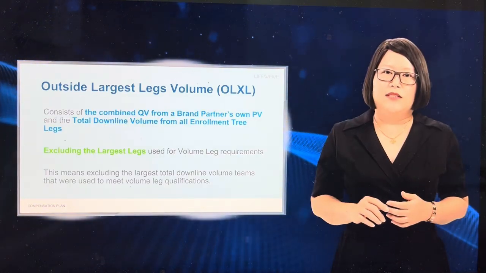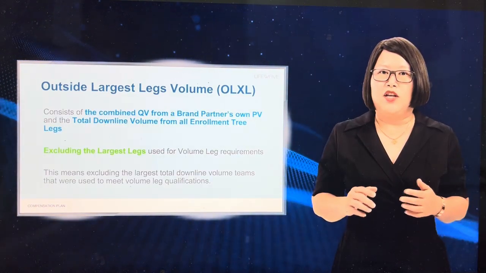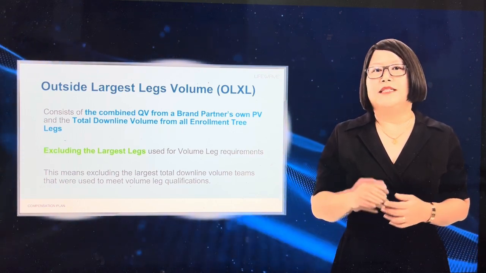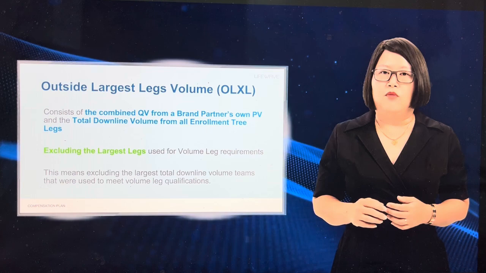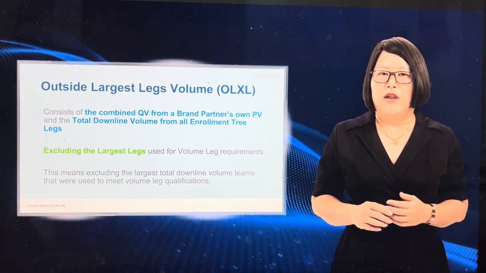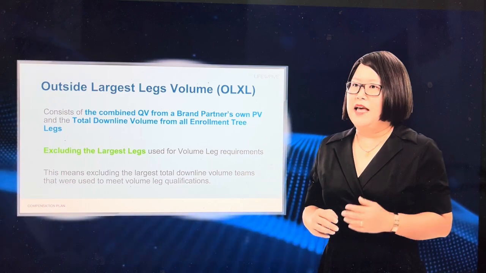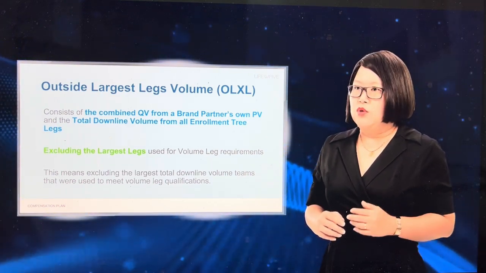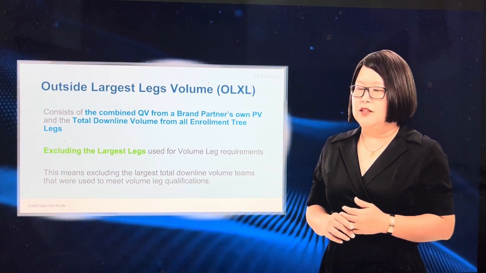Outside largest lakes volume consists of the combined QV from a brand partner's own personal volume and the total downline volume from all enrollment tree lakes, excluding the largest lakes used for volume lake requirements. This means excluding the largest total downline volume teams that were used to meet the volume lake qualifications.